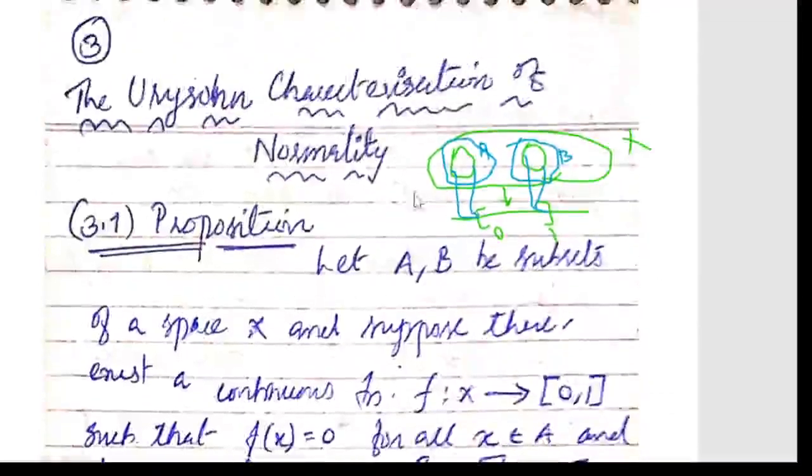We can take open sets in the closed interval [0, 1] such that one contains 0 and another contains 1. If we take one of these as an open set, then we can take its inverse image. Since f is continuous, the inverse image of an open set is open, and definitely it will contain A.